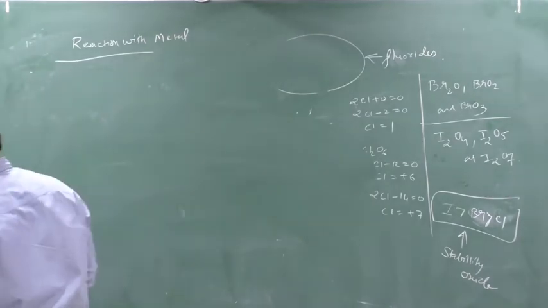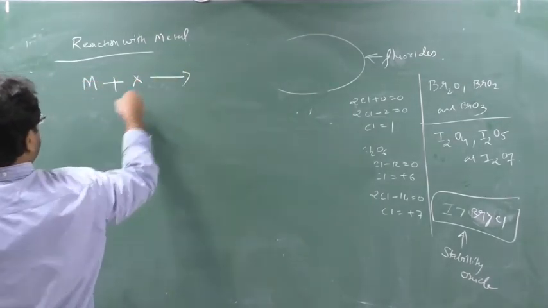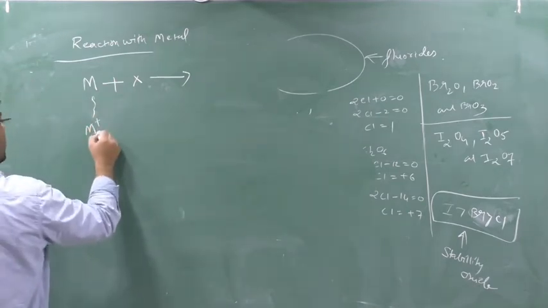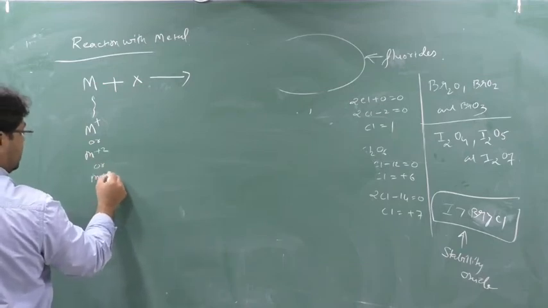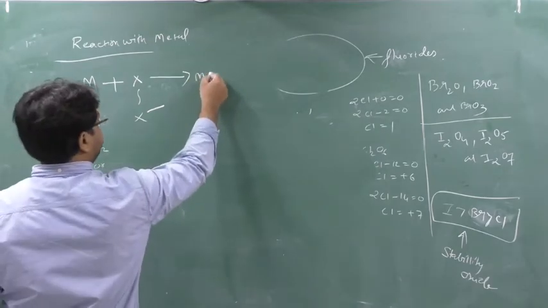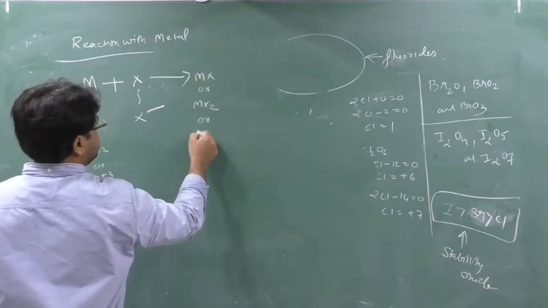All the halogens will react with metal. Suppose the metal is M, and the halogen is X. M can form M+, M2+, or M3+, and X will form only X-. So we get either MX type, MX2 type, or MX3 type of metal halide.